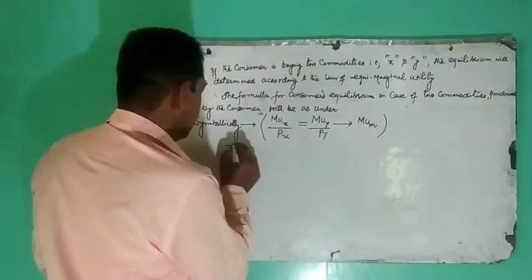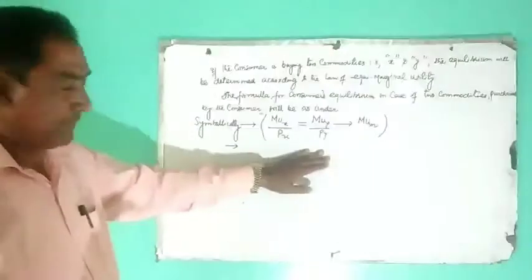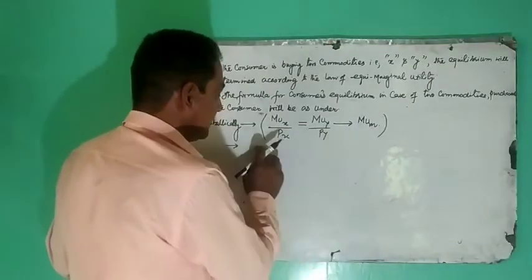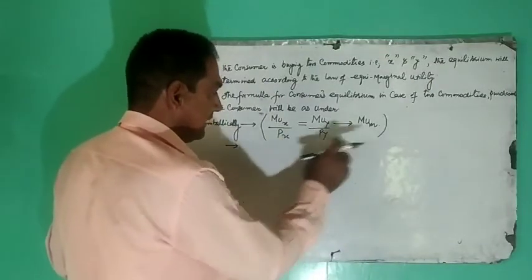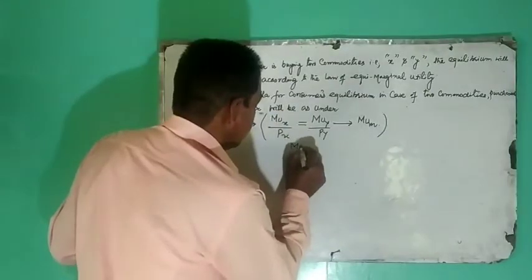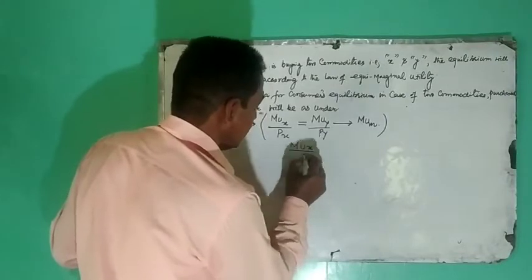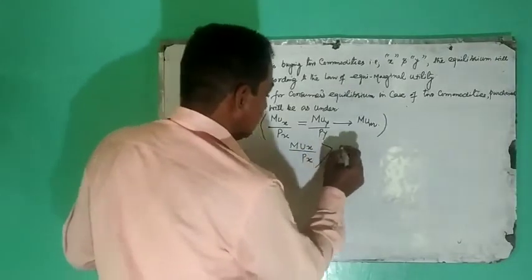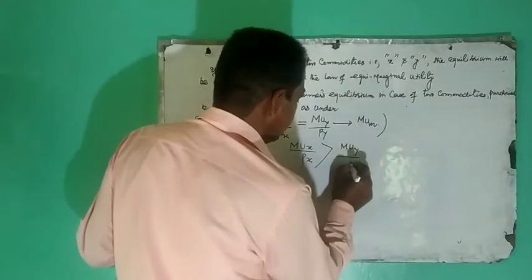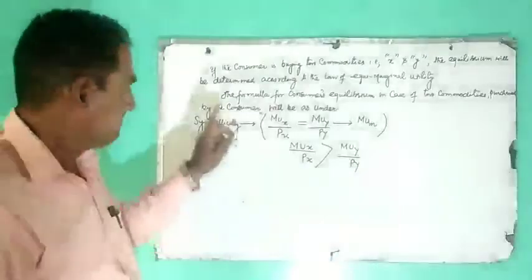Now suppose this equation gets disturbed due to one or the other reason. If this equation gets disturbed, what will happen? Suppose marginal utility of X over price of X is greater than marginal utility of Y over price of Y. I will repeat.